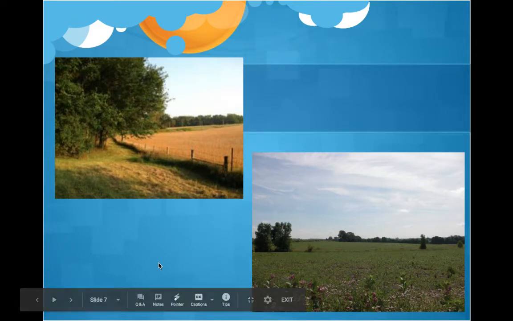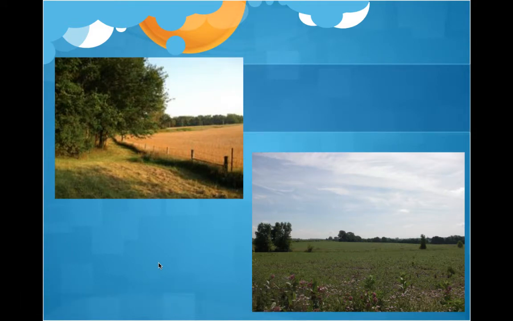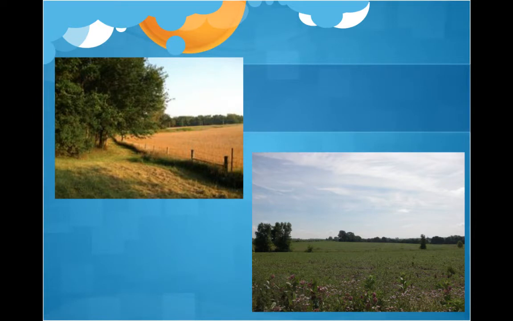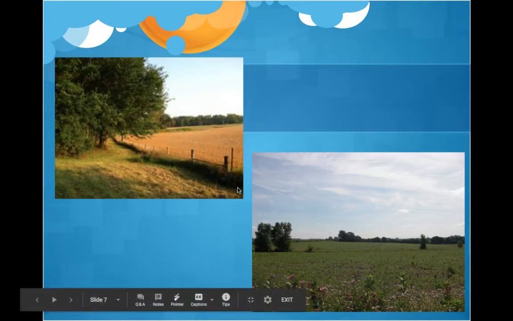Let's have another example. Take a look at these two places. You might even see this when you're driving around in a place like Indiana. What are some things that these two places have in common with each other? Well, you might notice that it's an open field, that it appears to be out in the countryside, that there are some trees, but there appear to be not very many trees. This is probably someplace located around here in maybe a place like Illinois or Indiana or Ohio or some other place like that. It's very characteristic of the Midwest. Again, using the idea of region is basically a way for geographers to identify places that have something in common with each other.